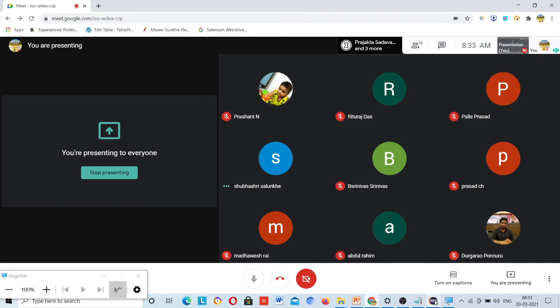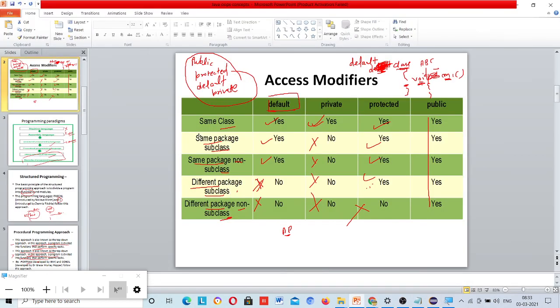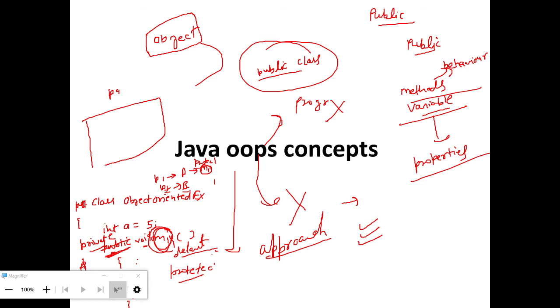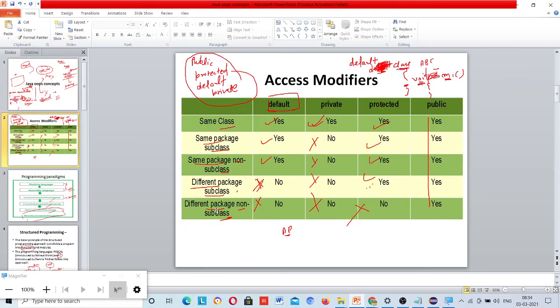Non subclass is used here. You have seen it in the figure and you are confused here. Non subclass in this figure means without inheritance. Suppose I have created two classes, class A and class B, in different packages.